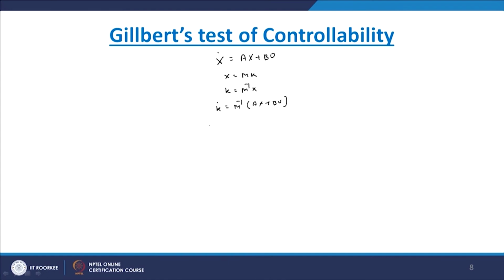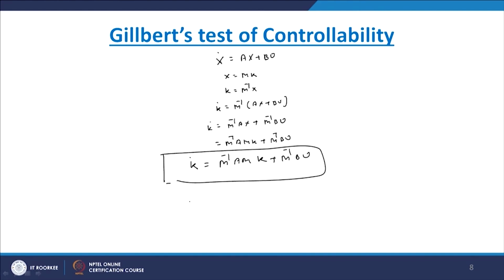Afterward we can write k dot equals M inverse A x plus M inverse B u, and now x equals M k, so k dot equals M inverse A M into k plus M inverse B into u, and this is nothing but k dot equals A bar k plus B bar into u.